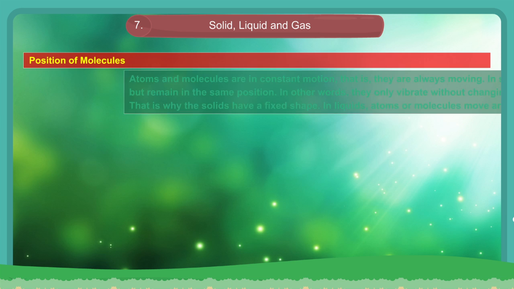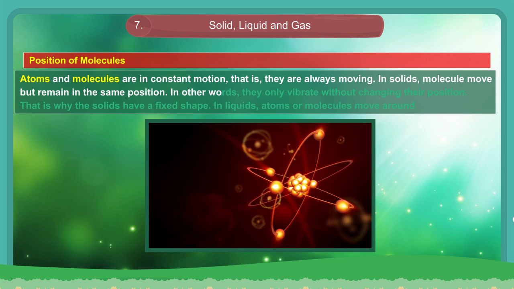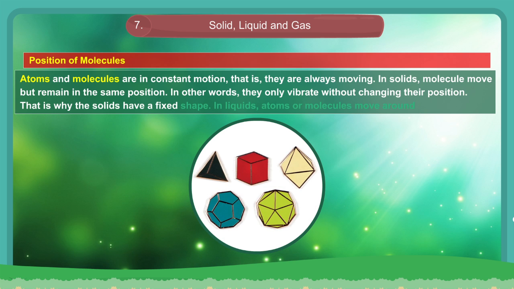Position of molecules. Atoms and molecules are in constant motion, that is, they are always moving. In solids, molecules move but remain in the same position. In other words, they only vibrate without changing their position. That is why solids have a fixed shape.